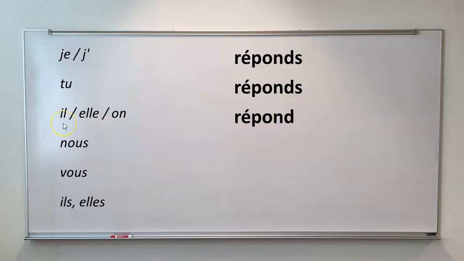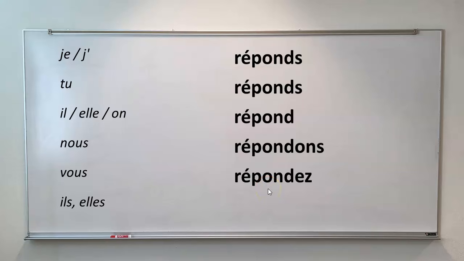So if I want to say he answers, I would say il répond. She answers, elle répond. One answers, we answer, on répond. Nous, start with your root and add your ending, which is ONS. Nous répondons. Vous, start with the root and add the ending.